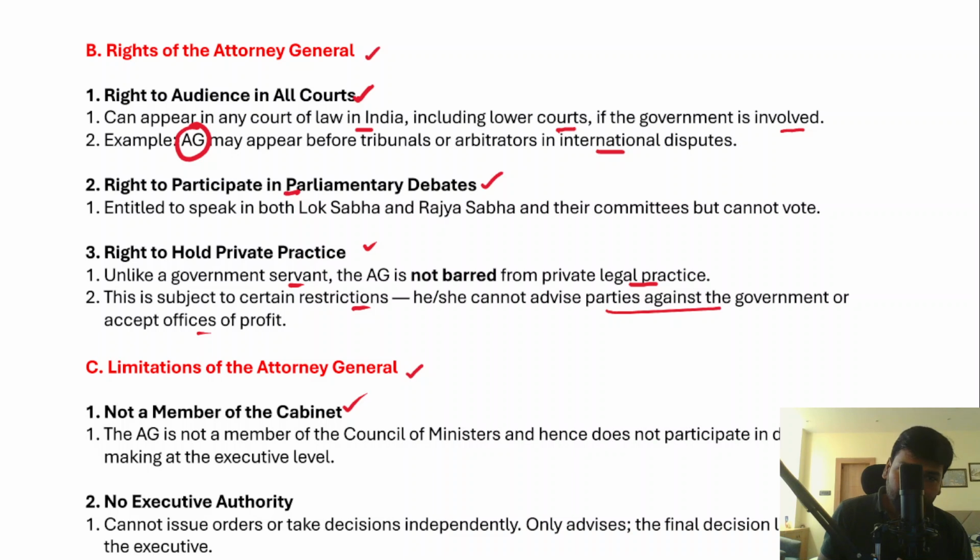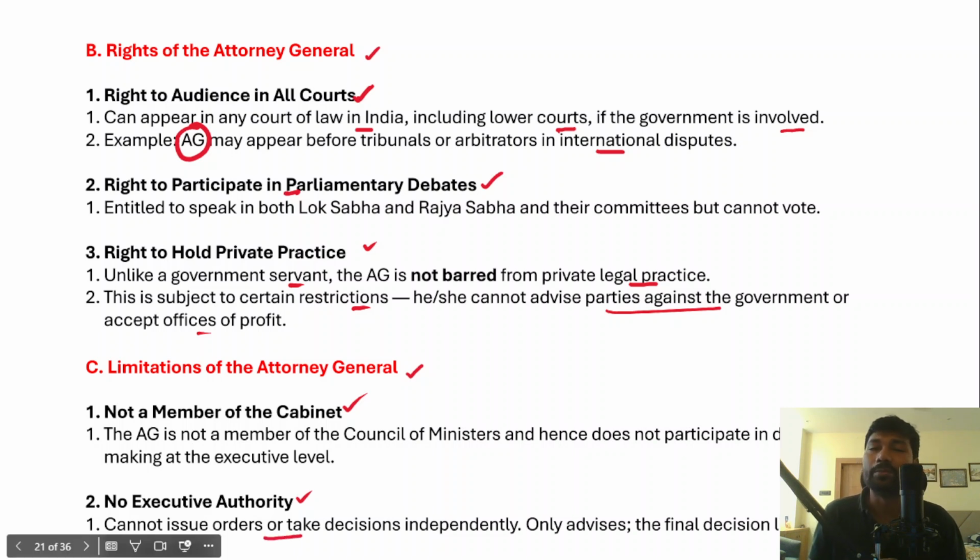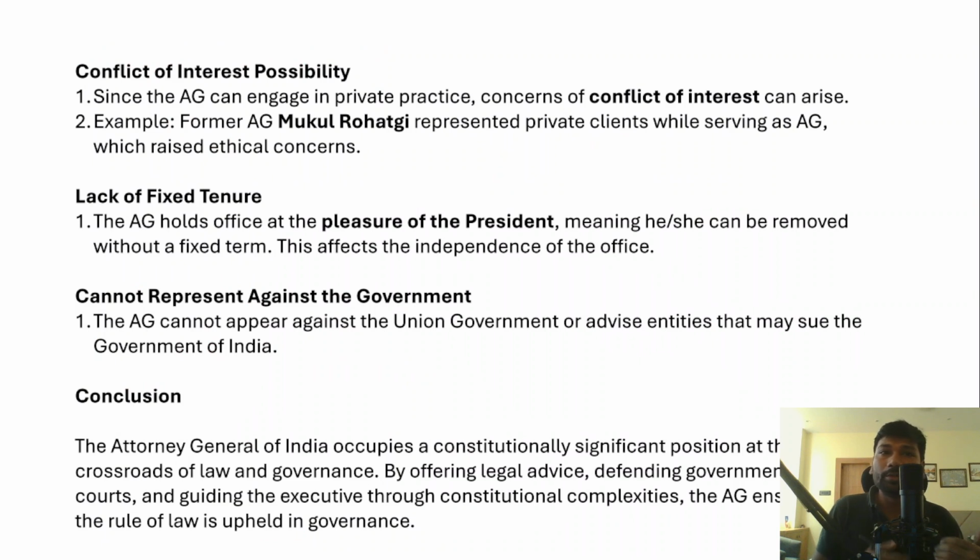And apart from that, he does not have executive authority either. This is another limitation of the Attorney General of India, because he cannot issue orders or take decisions independently. Rather, he only advises the government and the president on legal matters, right? So these are the other limitations.